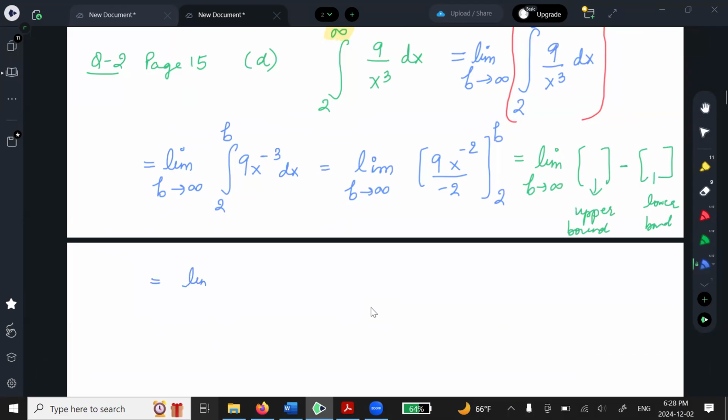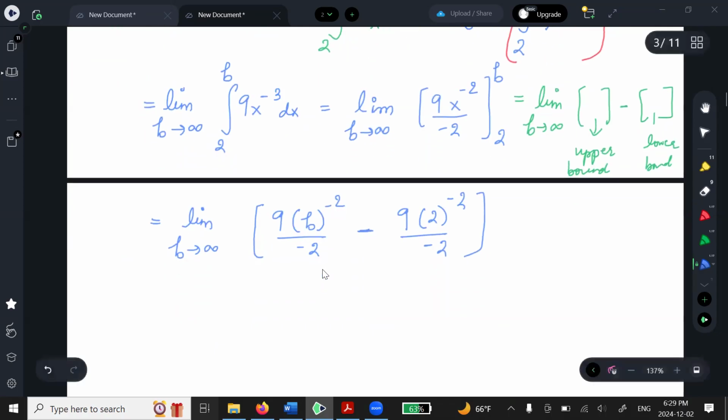So I have limit b approaching infinity, and I replace it with the upper bound. So I've got 9 b to the power negative 2 over negative 2. Subtract, put the lower number in the second bracket, right? Now where do we go from here?